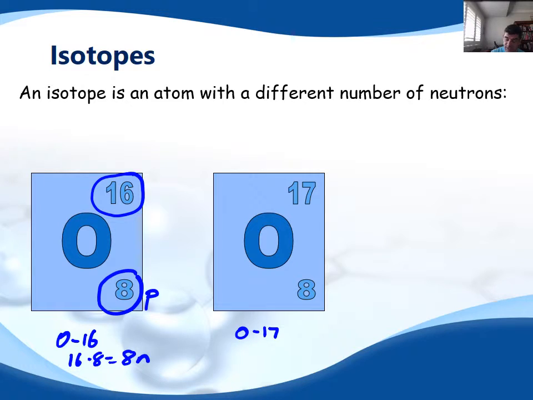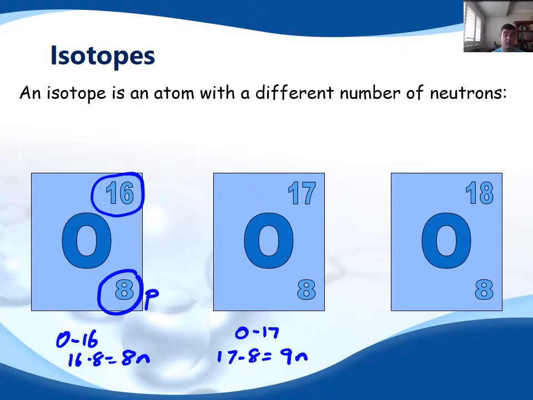For oxygen-17, of course, we now have 17 minus 8, which is 9 neutrons. So we've changed the number of neutrons. And of course, we can keep going for different isotopes. This one would be oxygen-18, and it will have 10 neutrons by the same calculation that we did before.